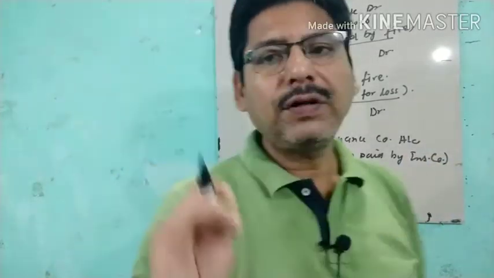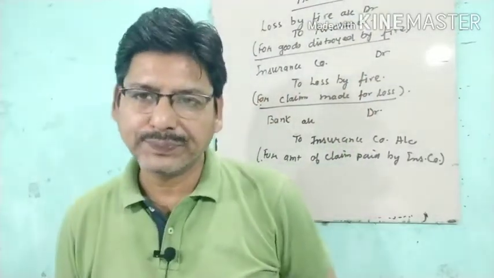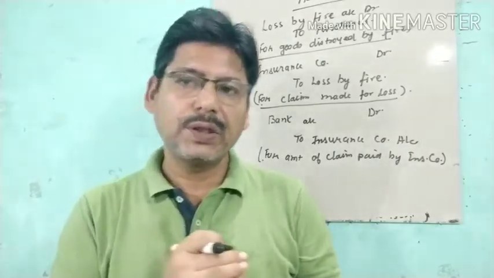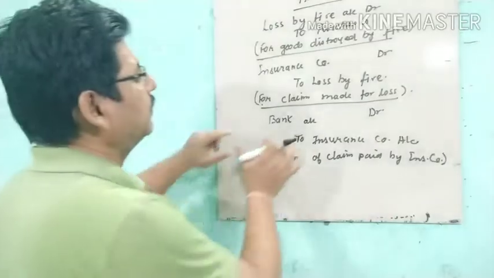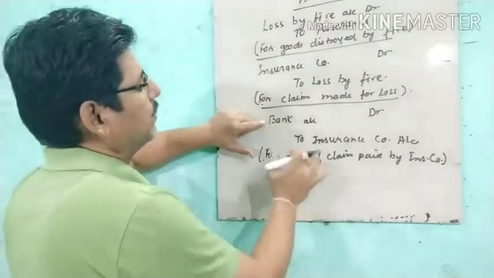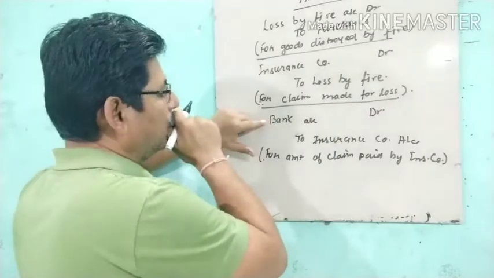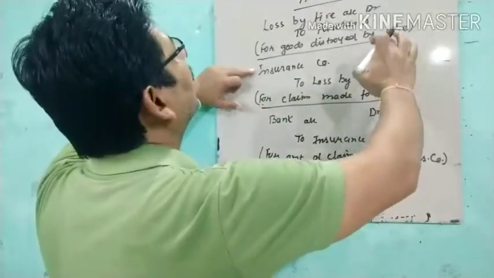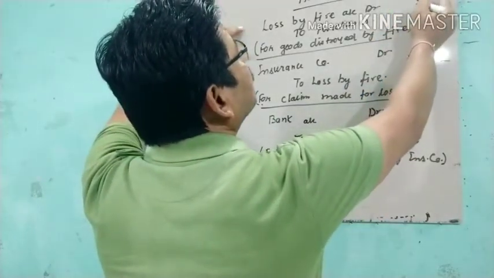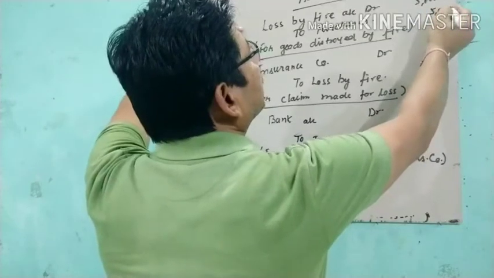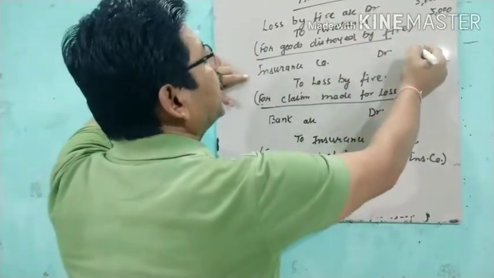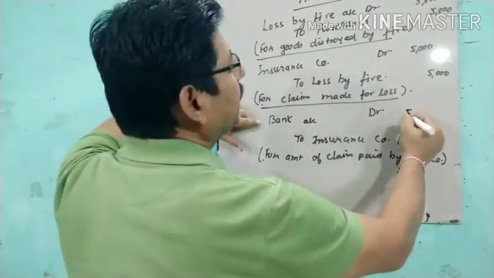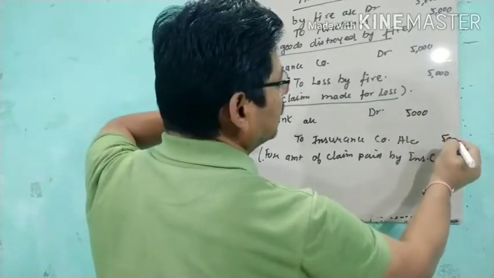Now, if the full claim is not paid by the insurance company, then some part of that loss is not given by the insurance company. Suppose loss by fire was 5,000 rupees, and we made a claim to the insurance company for this 5,000 rupees, and the insurance company has given us 5,000 rupees, then this is the entry.